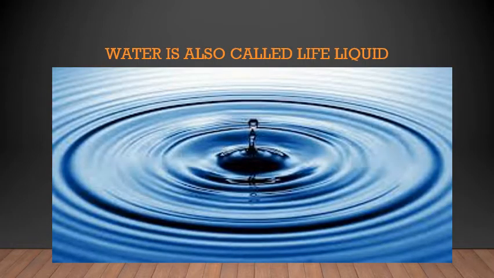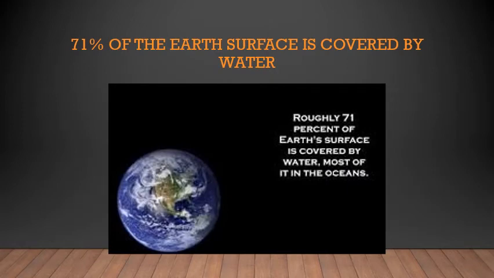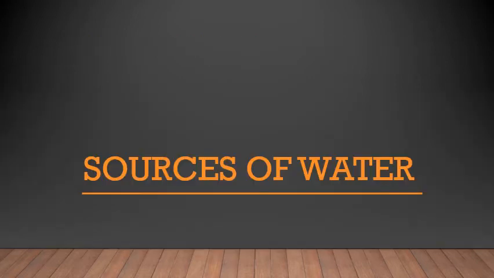Water is also called life liquid. Life liquid means it is in the liquid form, so it is called life liquid because our life revolves around the water itself. 71% of Earth's surface is covered by water. If you see a globe, or if you see the earth from outer space, it looks majorly blue in color, because 71% of the earth's surface is covered by water. Understood?